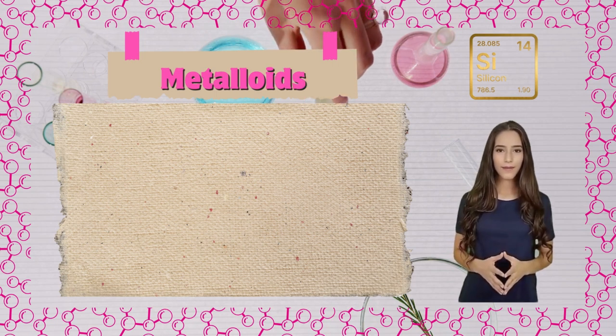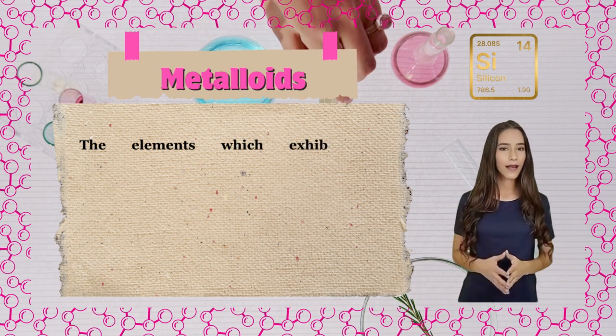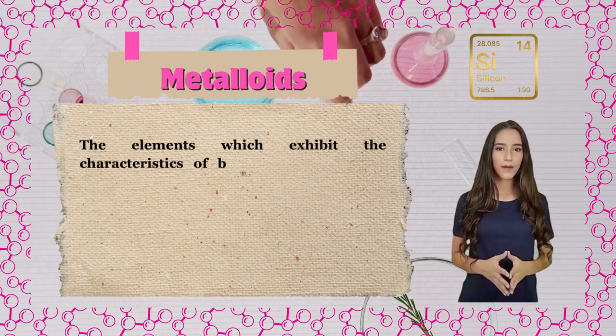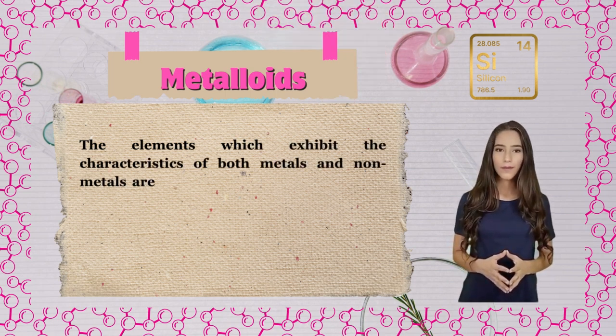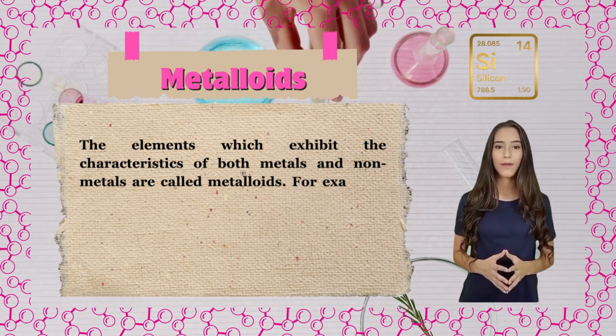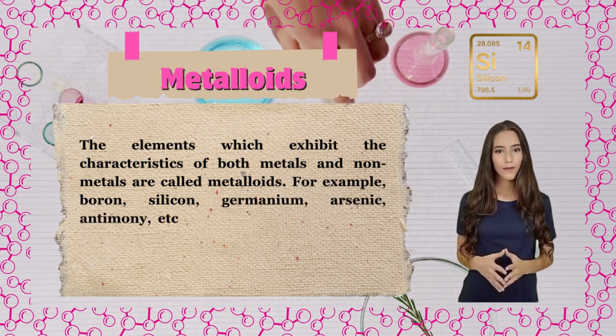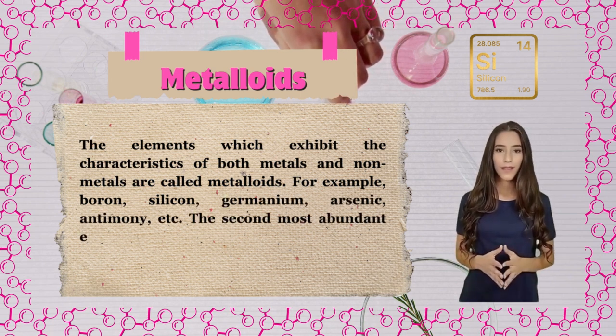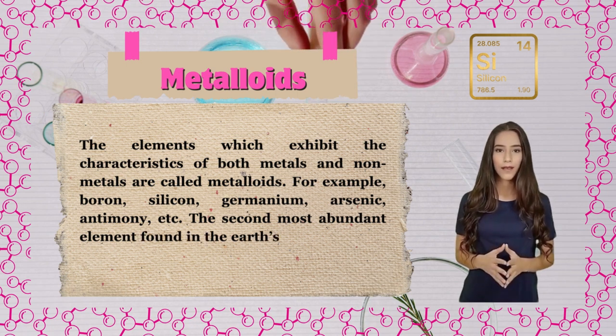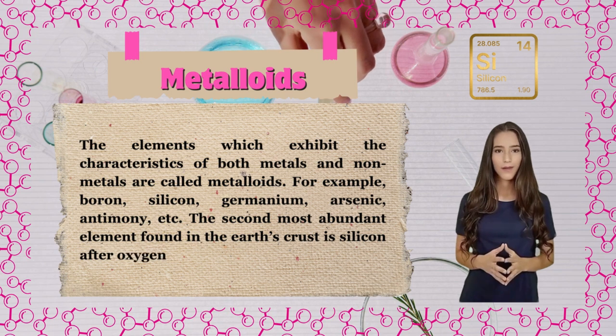Metalloids. The elements which exhibit the characteristics of both metals and non-metals are called metalloids. For example, boron, silicon, germanium, arsenic, antimony, etc. The second most abundant element found in the Earth's crust is silicon after oxygen.